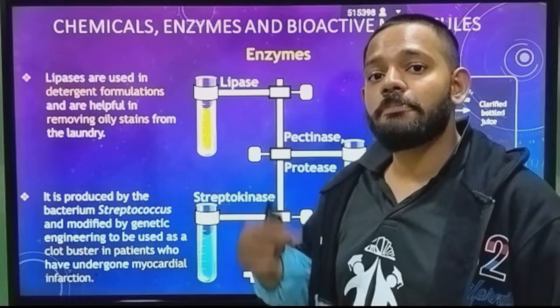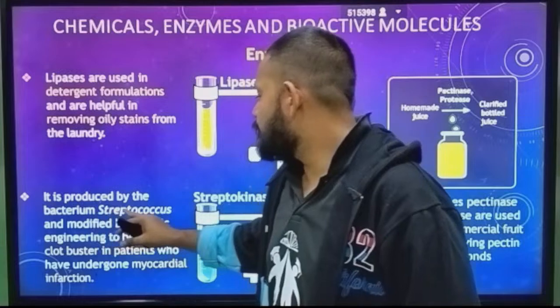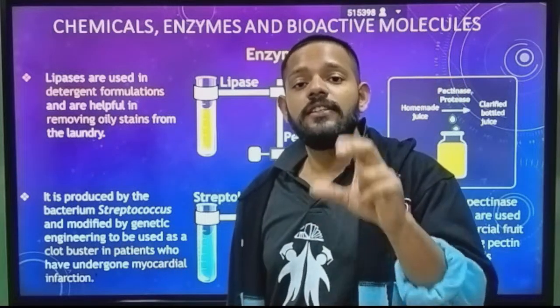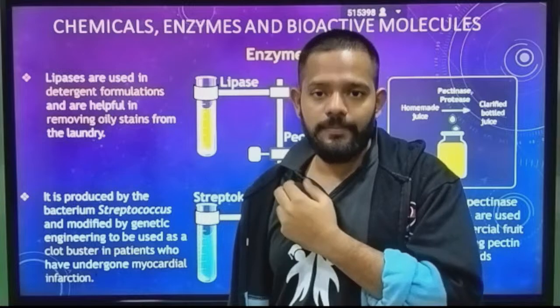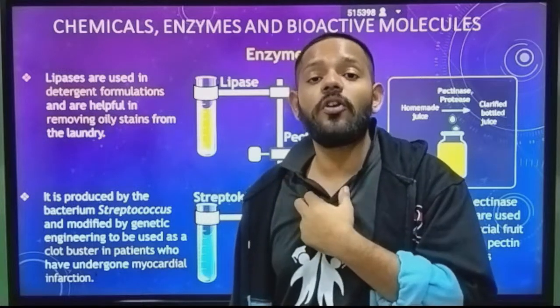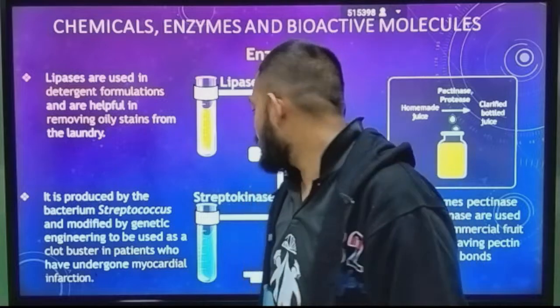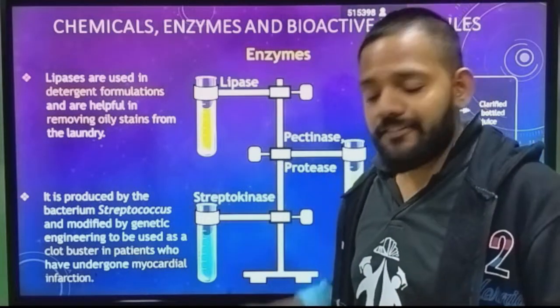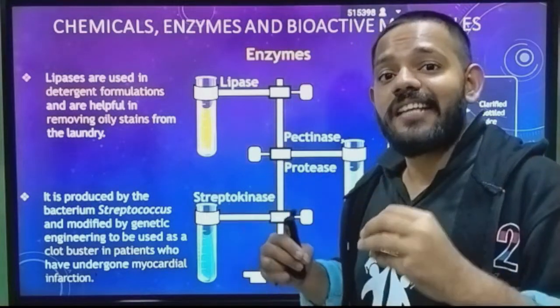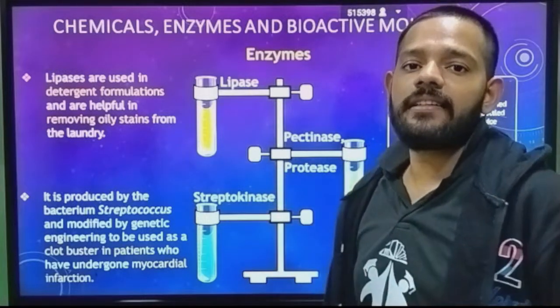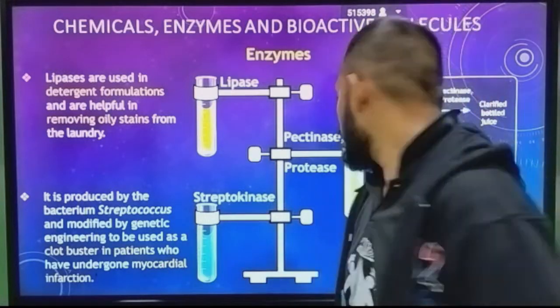Streptokinase is an enzyme which is produced by the organism Streptococcus bacterium. The clot which is blocking the arteries of our heart is blasted down with the help of this enzyme streptokinase. It will bind with the clot and destroy the clot, so that blood can easily flow inside the artery. That's how it works. Okay.